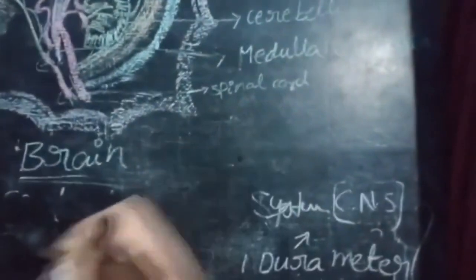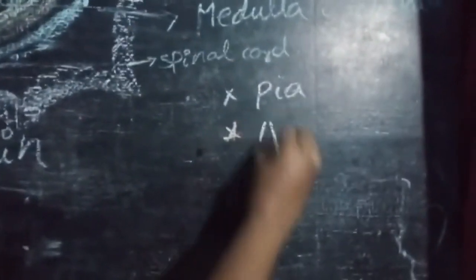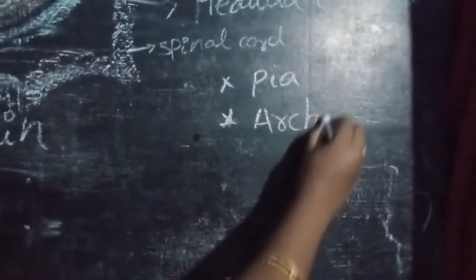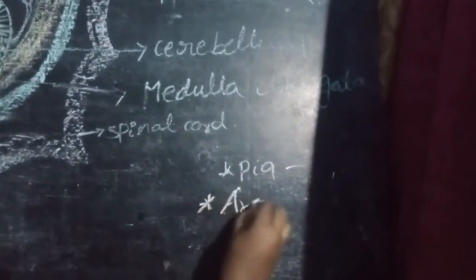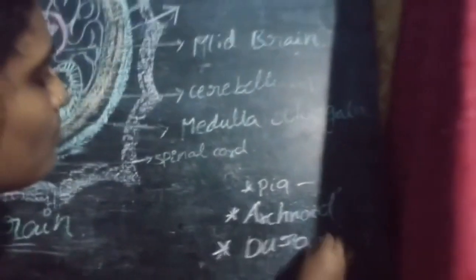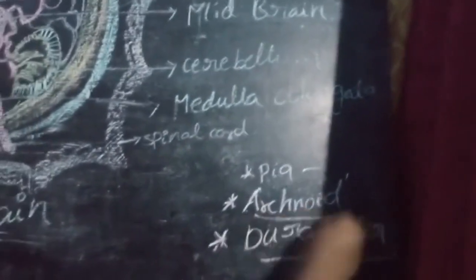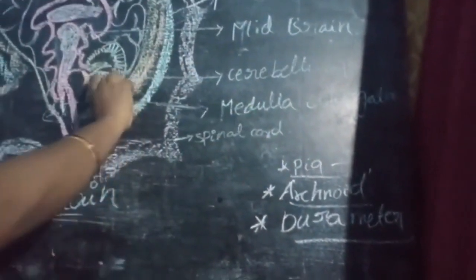Next, you can see first pia mater, next arachnoid membrane, next dura mater. These are the three membranes covering the human brain.